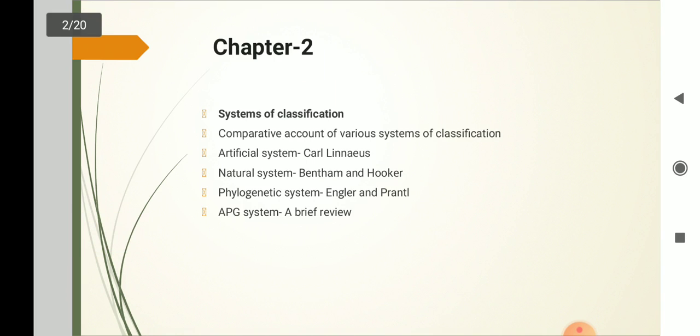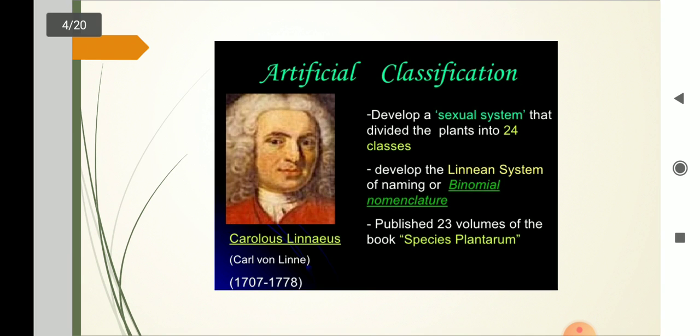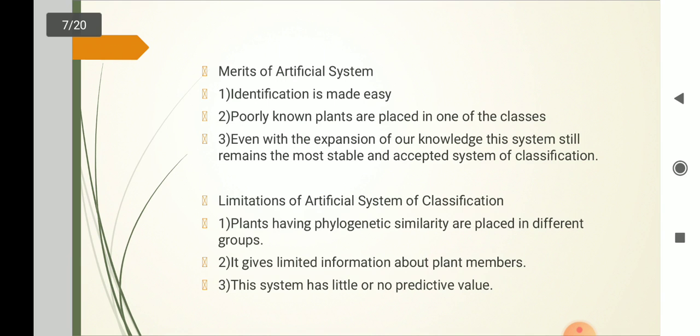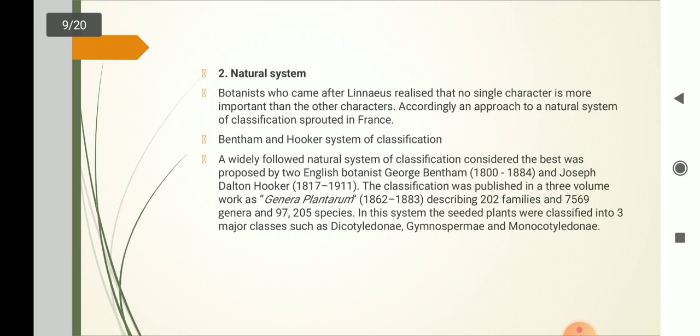Last lecture we started with chapter 2, that is systems of classification. We have already seen the first system of classification, that is artificial system. We have seen the 24 classes, then merits of artificial system and limitations of artificial system. Today we will start with the second, that is natural system.